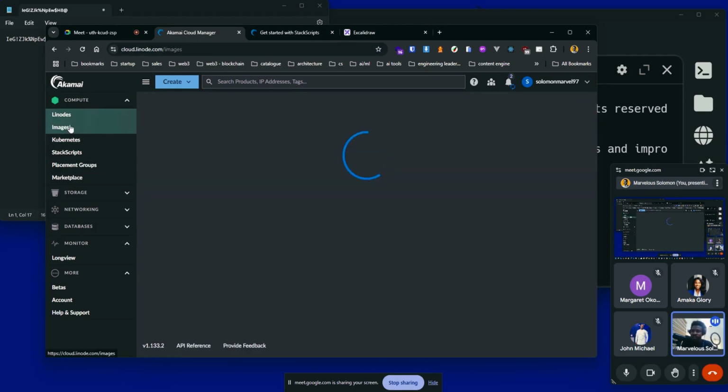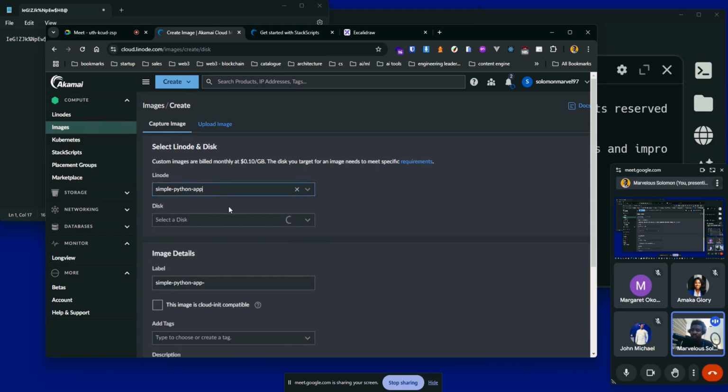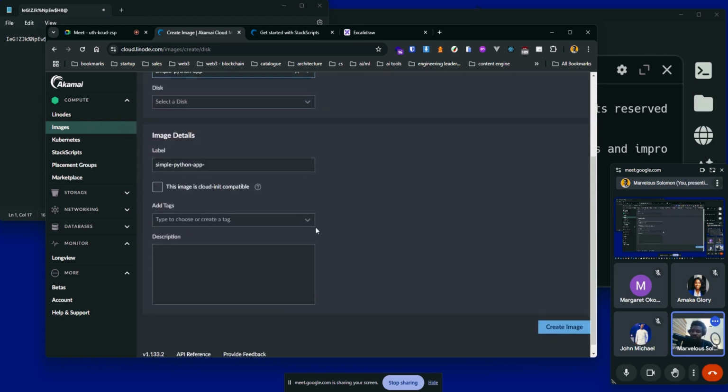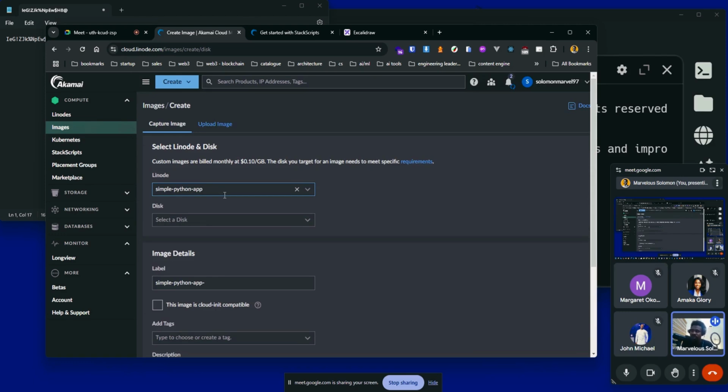And yeah, images. So just like I mentioned earlier, we can actually create an image. We just have to select the Linode instance that we've created, right? We're trying to build an image from there, so we can use it. We can basically deploy that application multiple times. Maybe you deploy something today, but you say, oh no, we don't need to deploy this now. We want to deploy this next month, but I need to just save this image. So by next month, I can just spin it up without having to do all those configurations I've done before, right? So you can also select a disk.